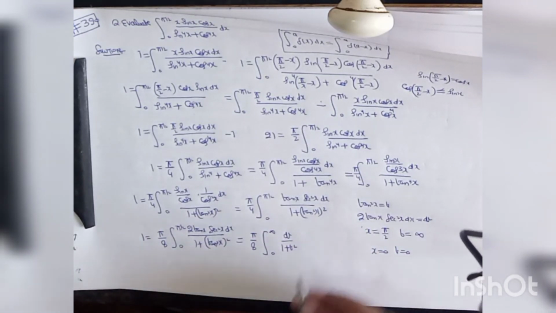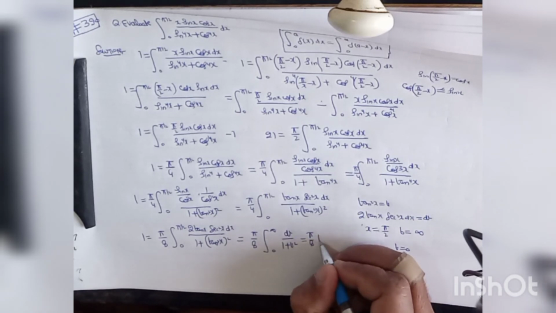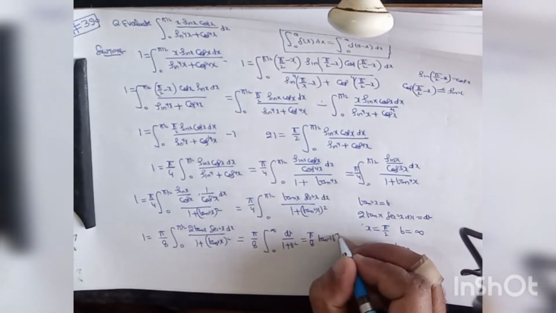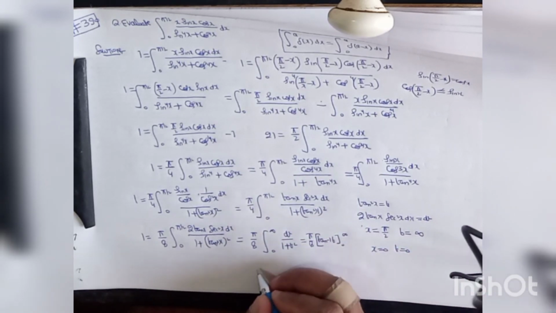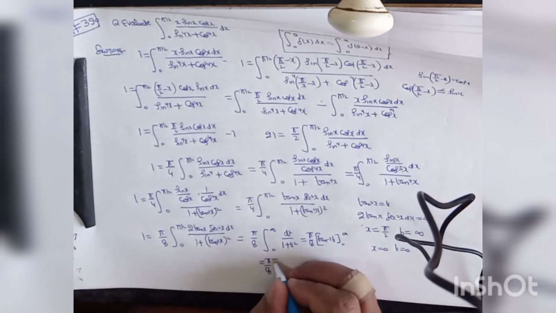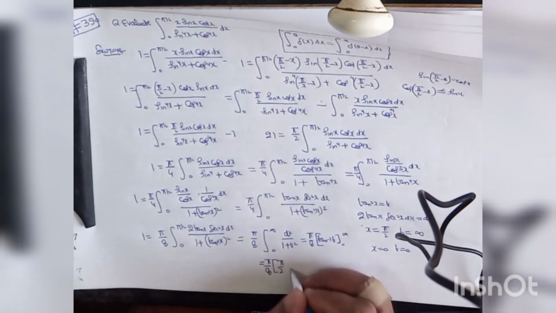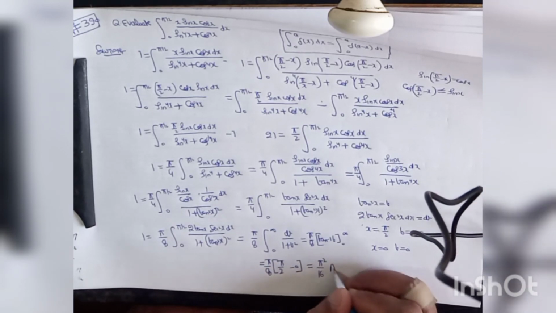So this may be written as pi upon 8 times tan inverse t from 0 to infinity, which is pi upon 8 into (pi upon 2 minus 0). So the answer will be pi squared divided by 16. This is the required answer.